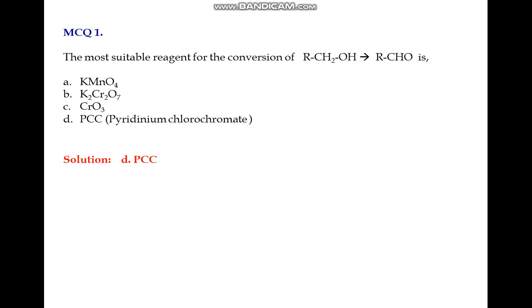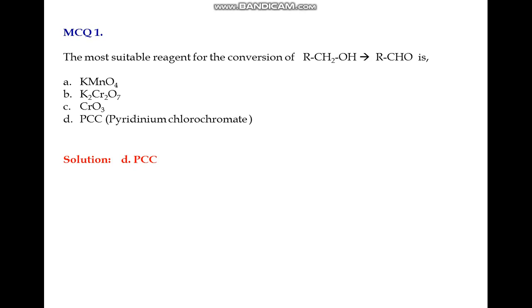PCC is called pyridinium chlorochromate. This particular reagent acts as a milder oxidizing agent, whereas the rest three, that is KMnO4, K2Cr2O7, and CrO3, act as very strong oxidizing agents. Thereby, they oxidize the alcohol directly to acid, whereas pyridinium chlorochromate stops at the aldehyde stage. It will not further oxidize the aldehyde into acid. So the right answer for this question is pyridinium chlorochromate.